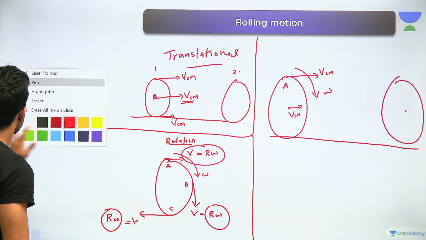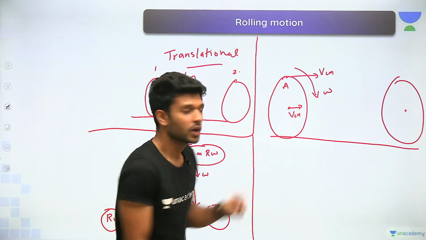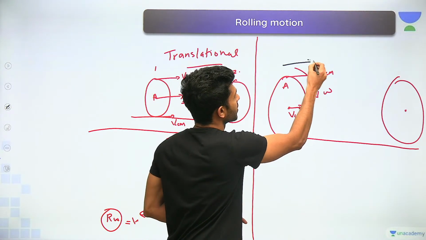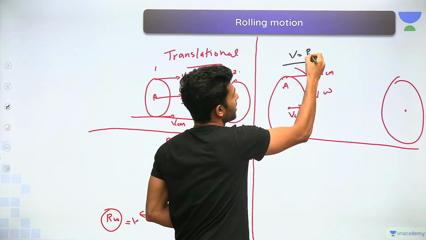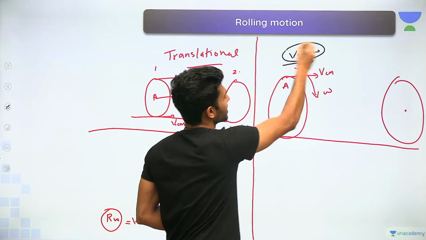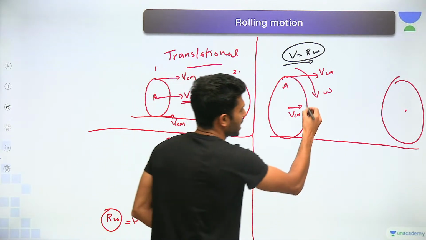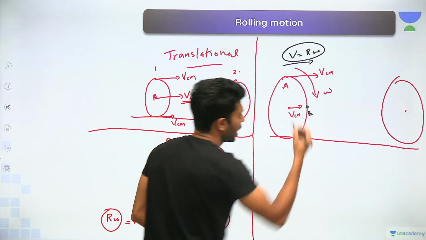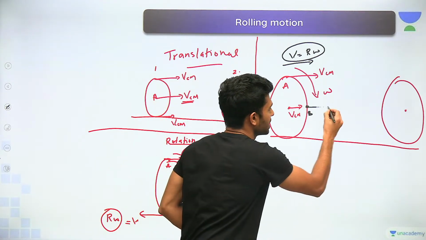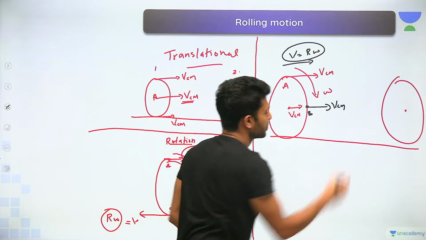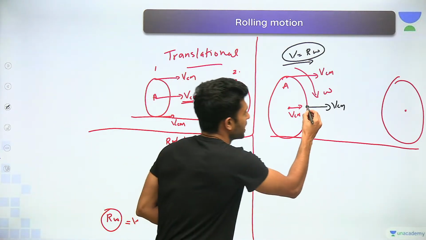Let us use another color. Is that the only velocity? No. We also have a rotational linear velocity V, which has a value of R omega. How many velocities at this point? Two. What about the point B? One is VCM because of translational motion, and one is R omega because of rotation.